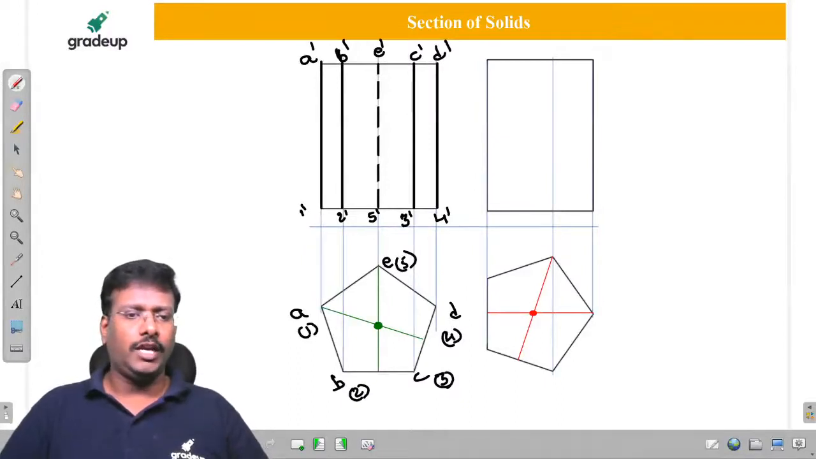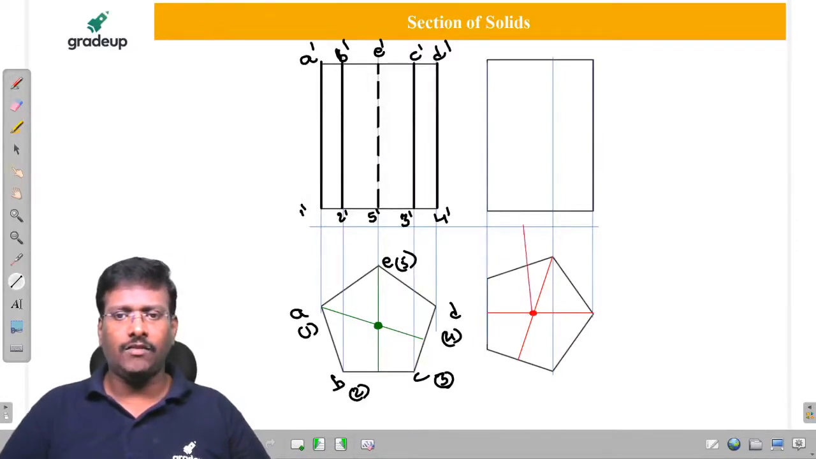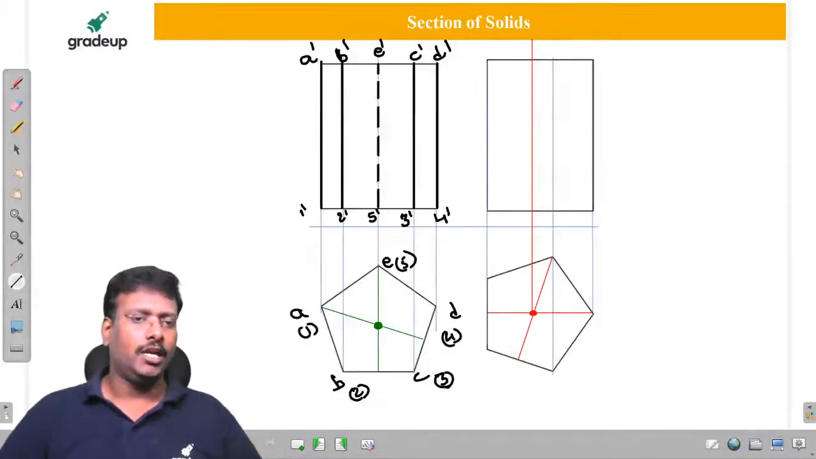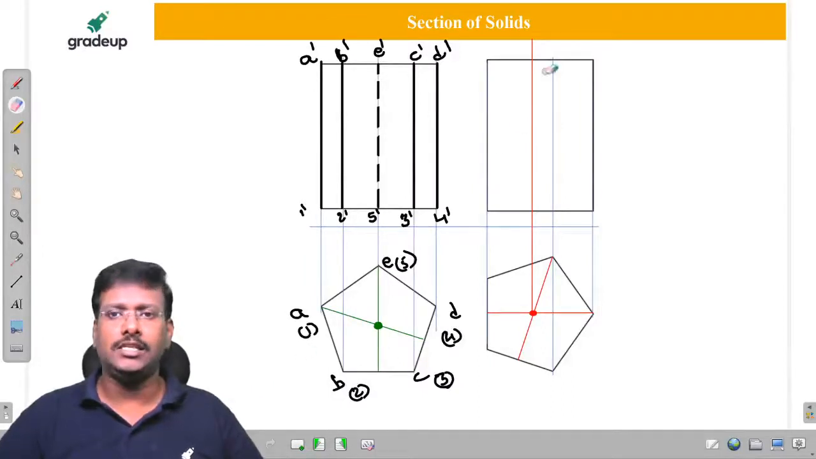So if you want to get that in the front view, here if you observe, my dear friends, it does not coincide with any edge, whether visible or invisible. Therefore, we are able to draw it. But the representation of the axis should be a chain line.